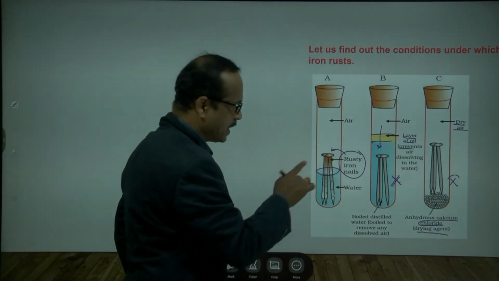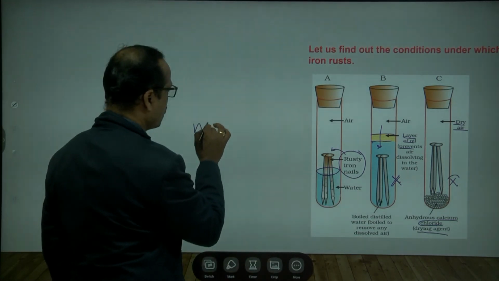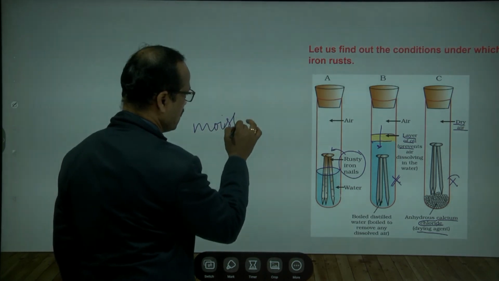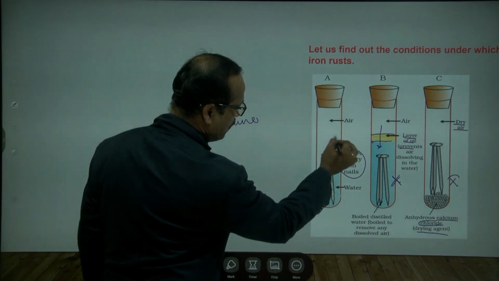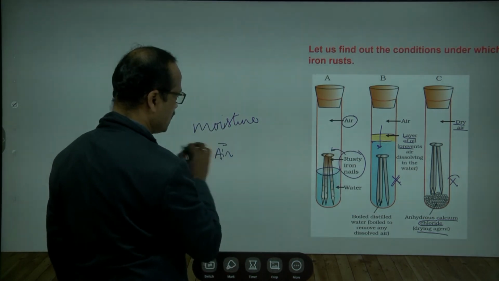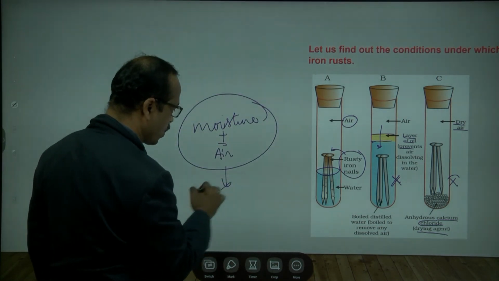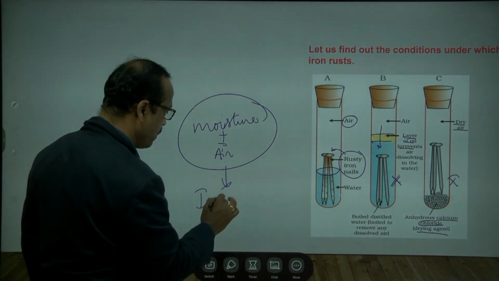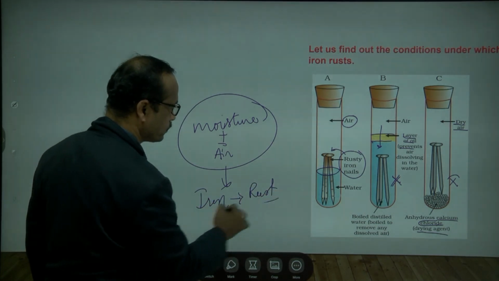Only the iron nails here are getting rusted. Why? Because here water is there. So water makes the moisture, that is the first thing. And here the test tube has some empty space, so air is there. Air means oxygen is there. So moisture and oxygen, both are required to form rust on iron. Is this clear to you?